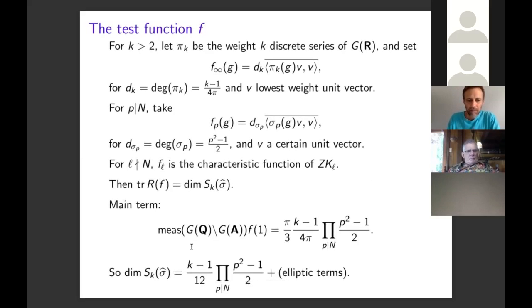So the main term from the simple trace formula was this, you'll recall from the previous slide. The measure, the way things are normalized, is pi over 3. And we just plug 1 into the test function, and that gives us the formal degree in each case, which is this product, and that gives us the main term. So the dimension of the subspace we're looking at is this main term plus elliptic terms. And of course, the difficulty in this project is to evaluate the elliptic terms.